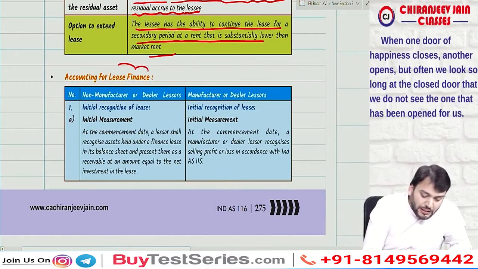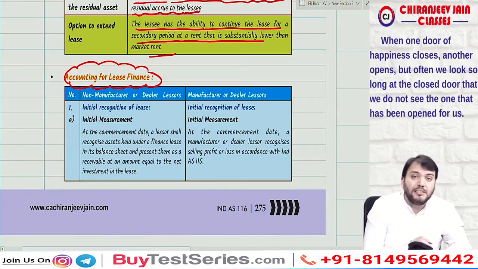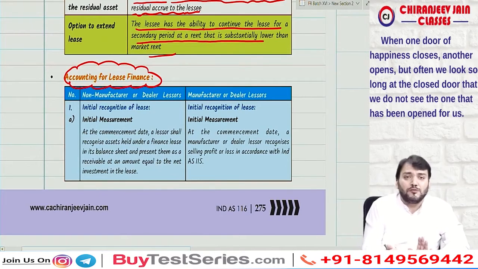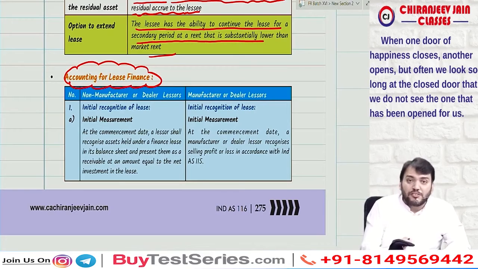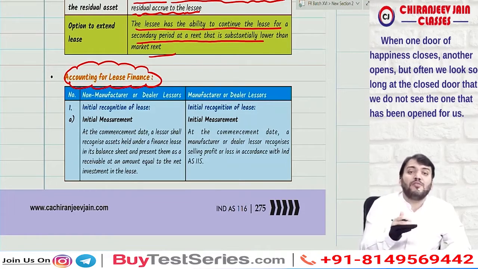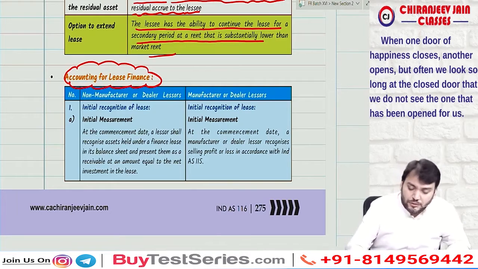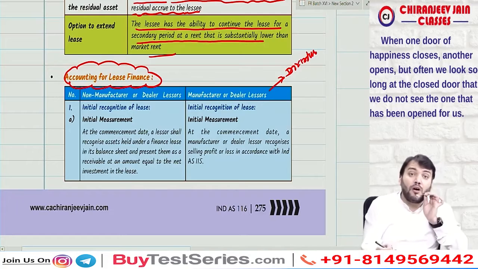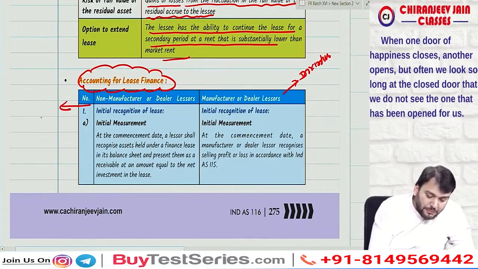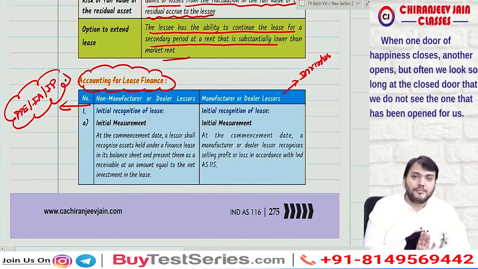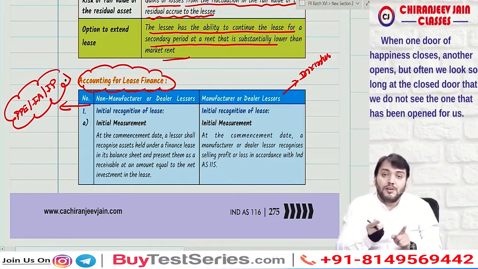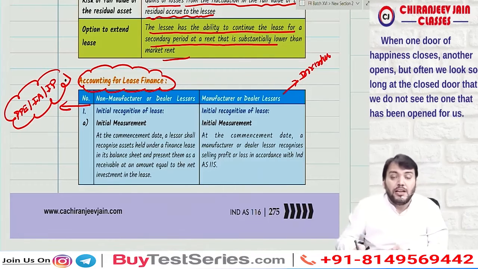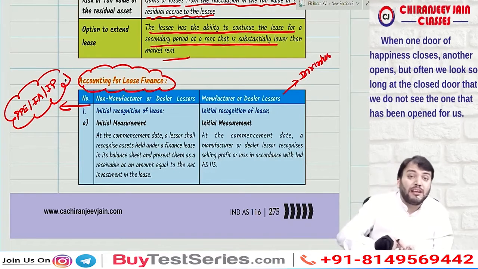Now coming to the accounting for finance lease in the books of lessor. In the books of lessor, for this purpose we first need to find out whether the lessor is a manufacturer or dealer, or a non-manufacturer or dealer. If they are a manufacturer or dealer, can you say the asset will be inventory? The asset will be inventory. If they are a non-manufacturer or dealer, can I say the asset will be either property, plant and equipment, or intangible asset, or investment property? Are you able to understand what I am saying? Correct. So you first need to find out whether the lessor is acting like a manufacturer or dealer, or is treated as a non-manufacturer or dealer.